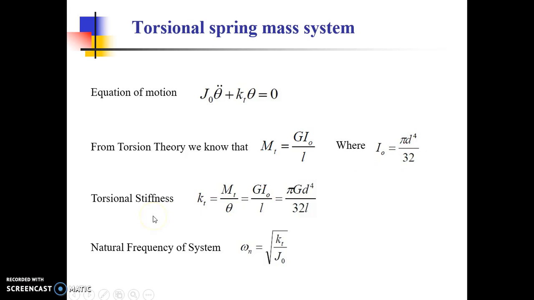And torsional stiffness is torque divided by angular twist. So when we solve it further, we get the value of torsional stiffness kt is equal to pi G d raised to 4 divided by 32 L. So in this case, from the equation of motion, we get the natural frequency of system as omega n is equal to square root of kt over J0, which is the second mass moment of inertia.